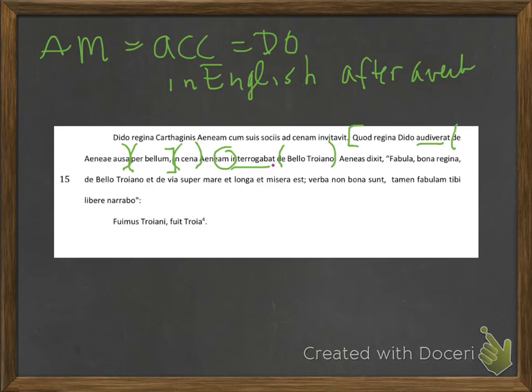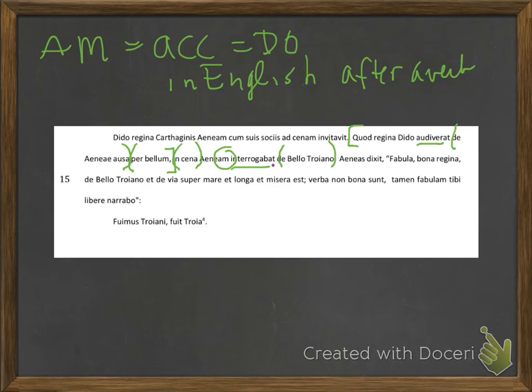You can figure out Aeneas dixit without any trouble. Let's take a look at the next sentence. "Fabula bona regina, de bello Troiano, et de via supermara, et longa et misera est; verba non bona sunt. Tamen fabulam tibi libere nerabo." So this is a really long sentence, but you can handle it as long as you remember to think about punctuation and also where verbs and prepositional phrases are.